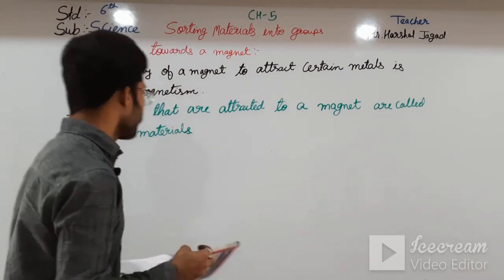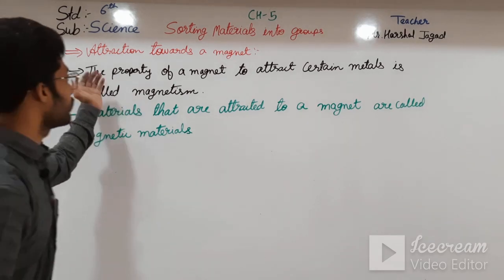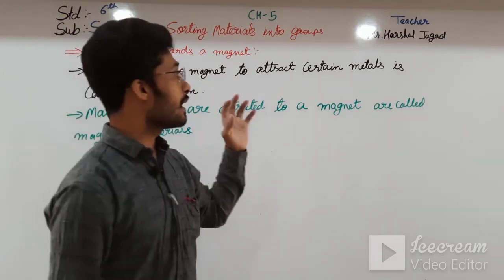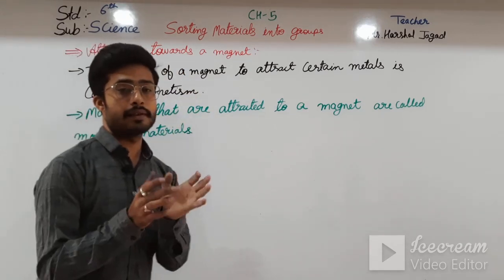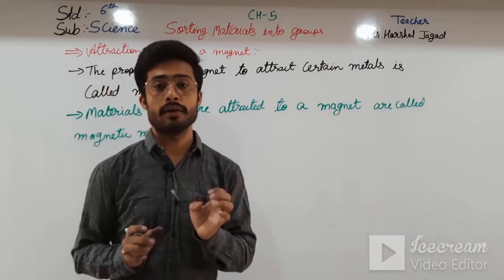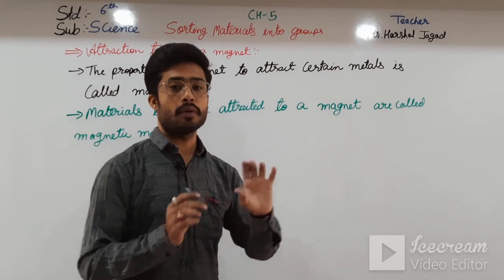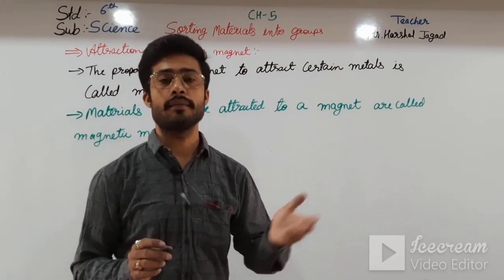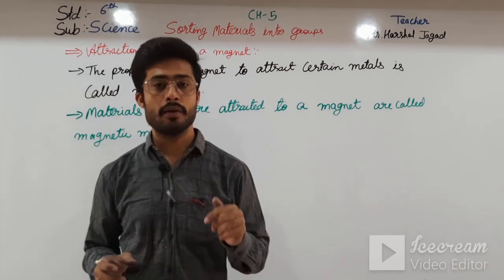Okay students, first of all, what is magnetism? The property of the magnet to attract certain metals is called magnetism. We have heard about the magnet, that when it comes close to metals like iron and some others, it attracts them.